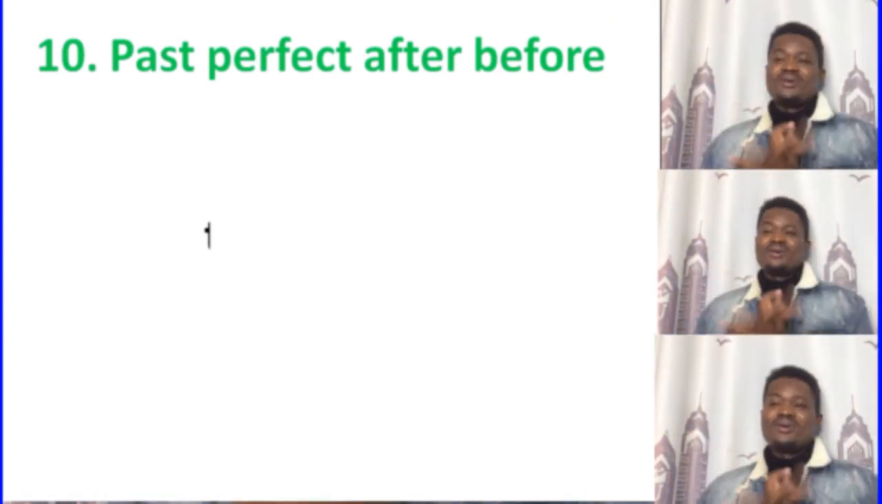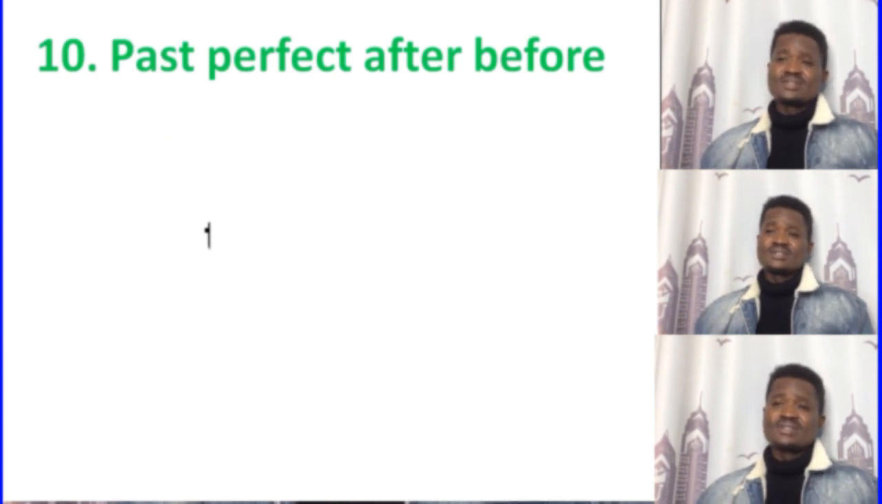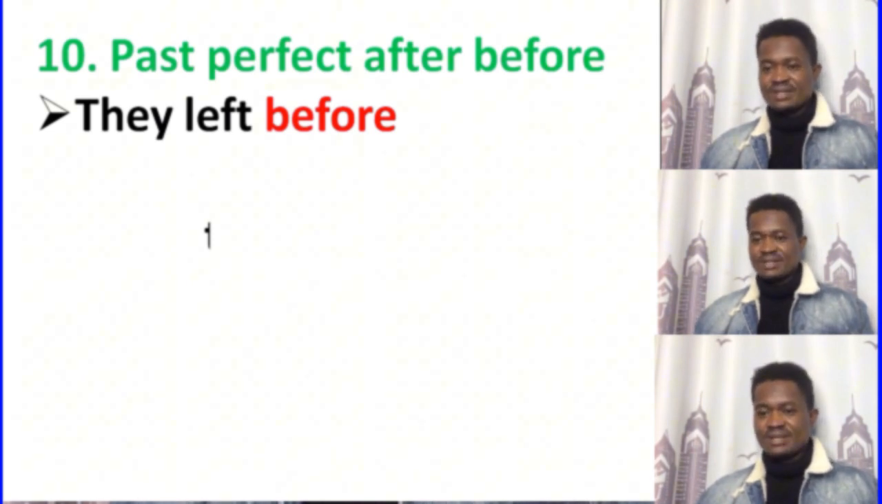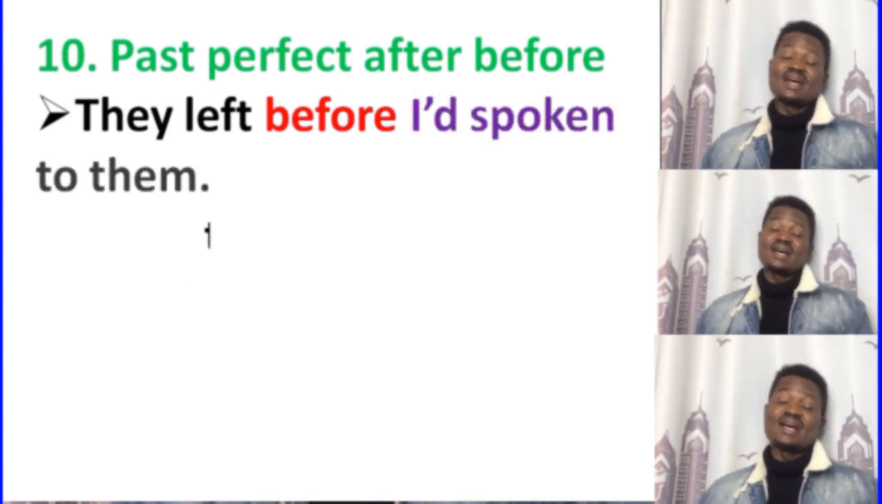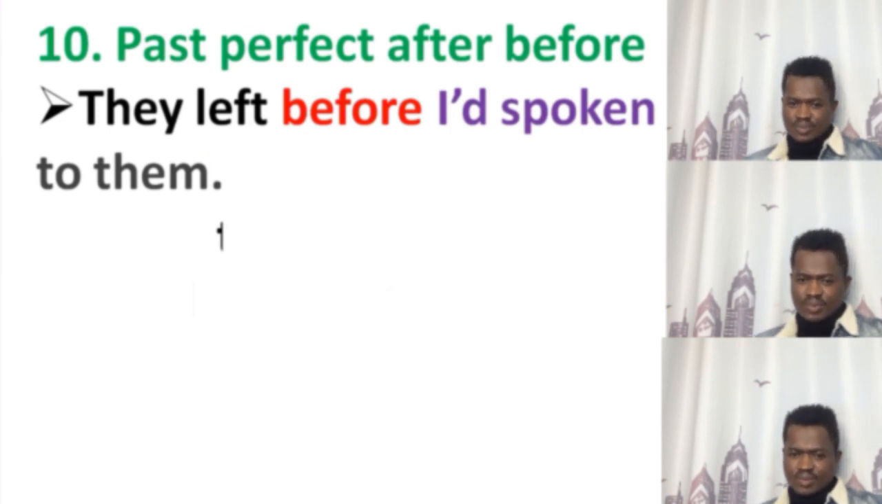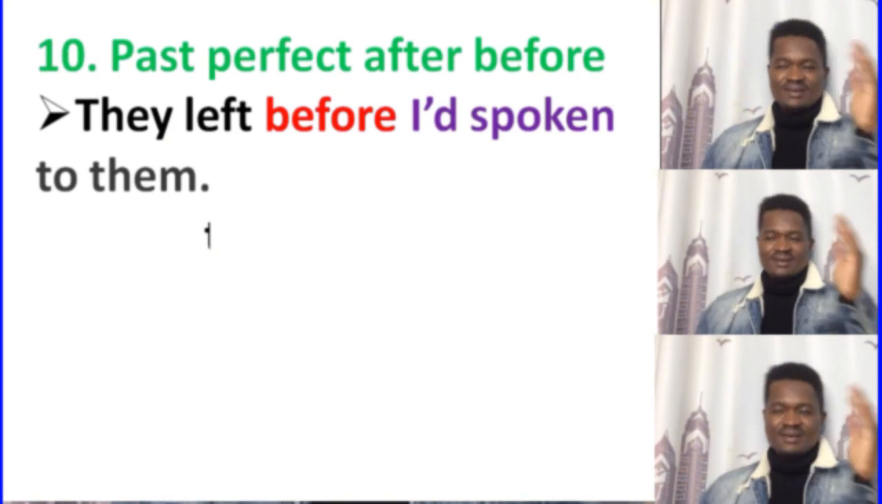Okay, number 10, past perfect. When you use past perfect after "before", for example, "They left before I had spoken to them." The past perfect comes in there: "spoken to them". I'd is the contraction for I had. So in the shortened form, we say "I'd" after "before".